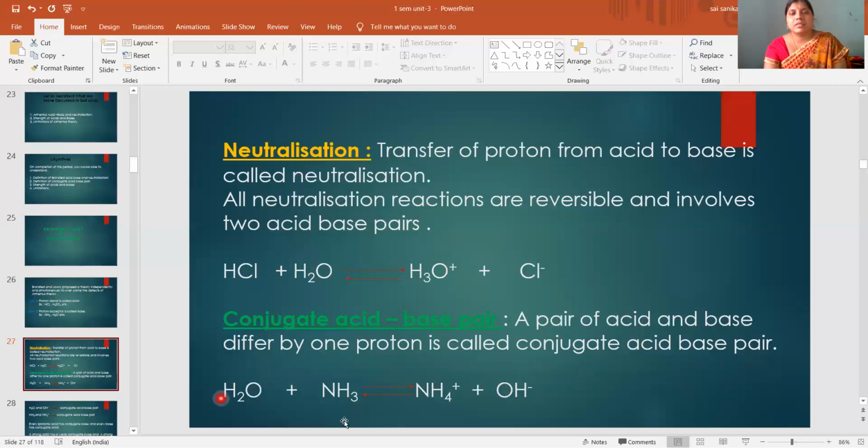Here we will see one more example. H2O plus NH3. Here H2O will act as acid. Here we said it will act as base.